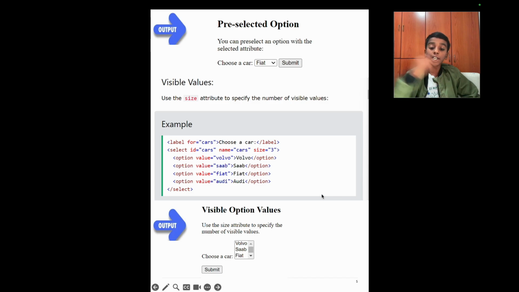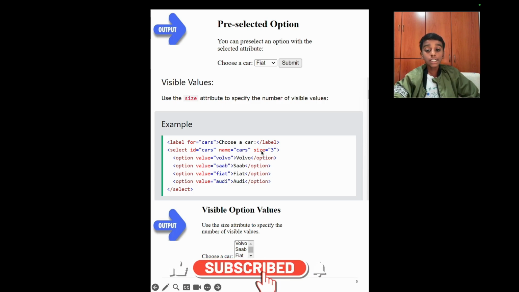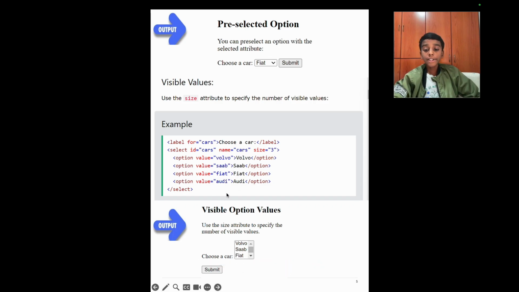There will be only 3 visible values out of the 4. Since one is already selected, like Volvo, since it's the first one, it will already be selected. So only 3 will appear since the size is equal to 3. So only the 3 will appear: Saab, Fiat, and then Audi. And if you give 2, then only Saab and Fiat will come.